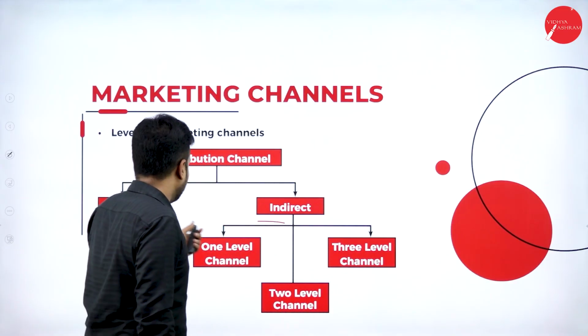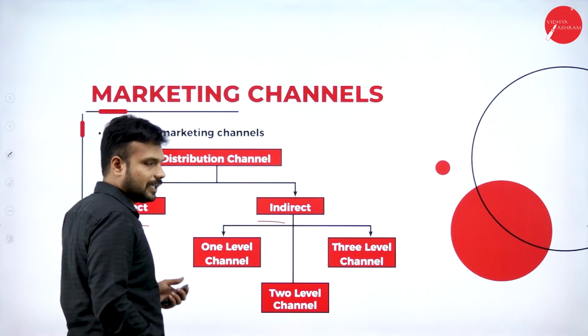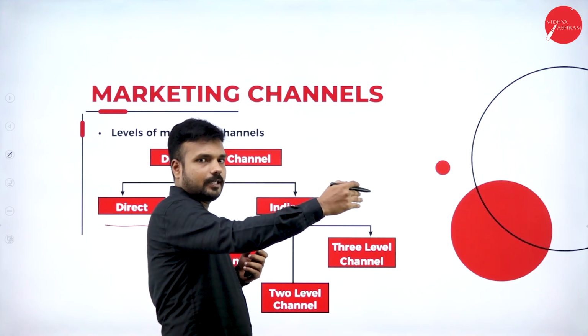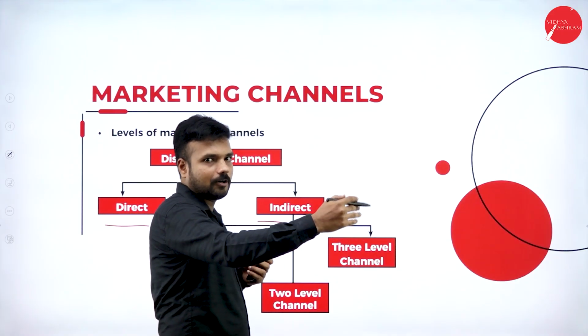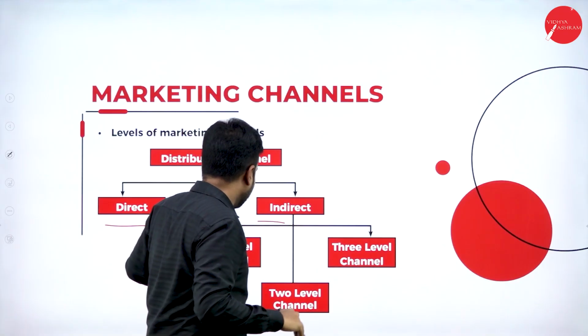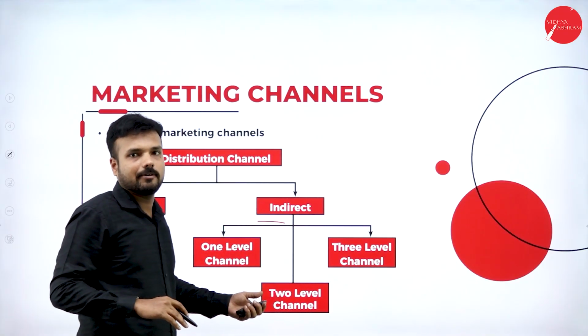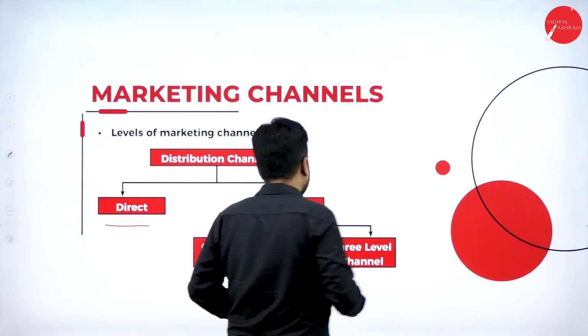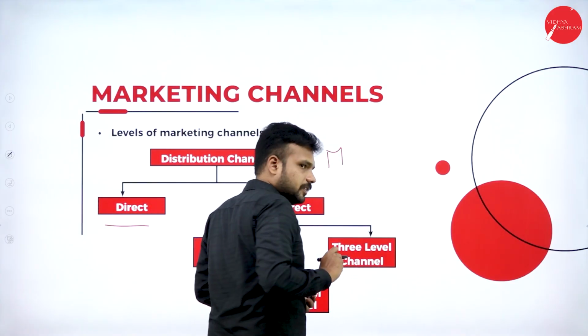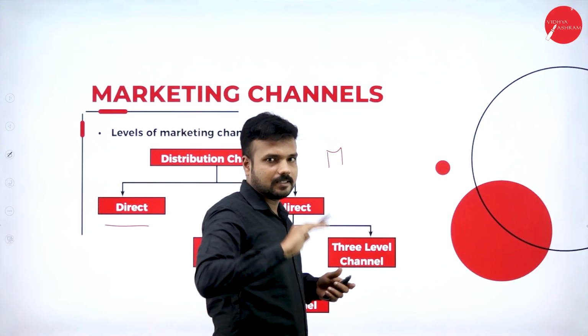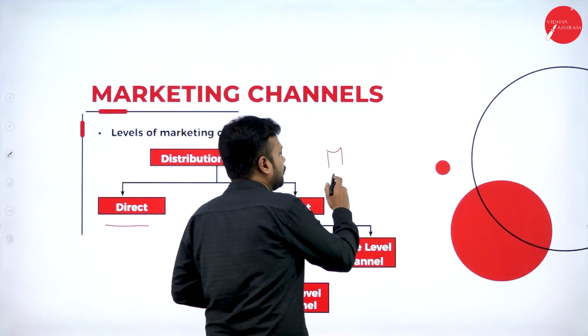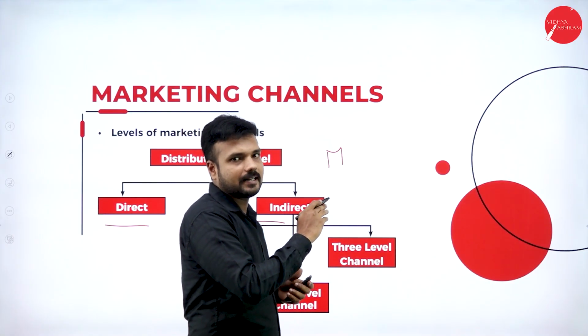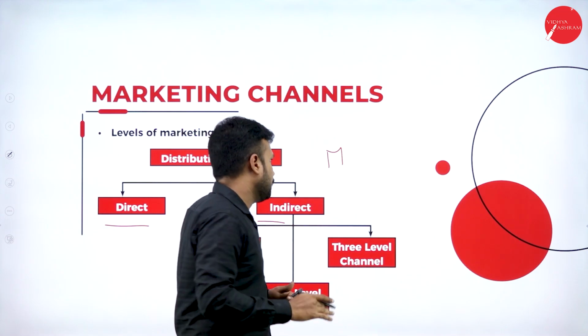When it comes to a direct channel, directly the manufacturer is going to sell the product to the consumer, that we call a direct channel. Indirect channel: through the intermediaries we sell the product to the consumer. Just let me give you an example. In channels of distribution, the manufacturer plays a vital role, because he is the one who is going to manufacture the product, that is, conversion of raw materials to the finished product.